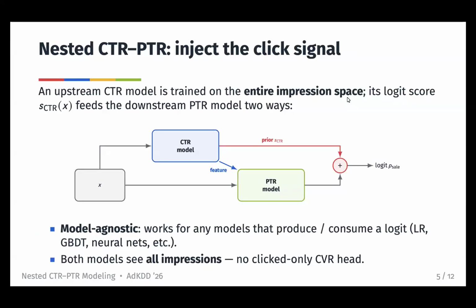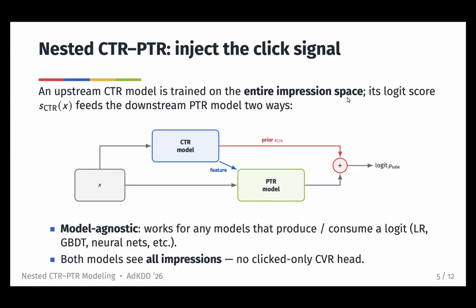That approximation from the last slide can motivate this whole simple design. So we can have an upstream CTR model trained on the entire impression space, and it can produce a logit score, and then we can inject that score into a downstream sale model. And we can do that in a few ways. So as a prior in the red path, we can add it directly to the output logit, or we can do it as a feature through the blue path and feed it as an input, or as both a prior and a feature together. And there are a few things to note here also.